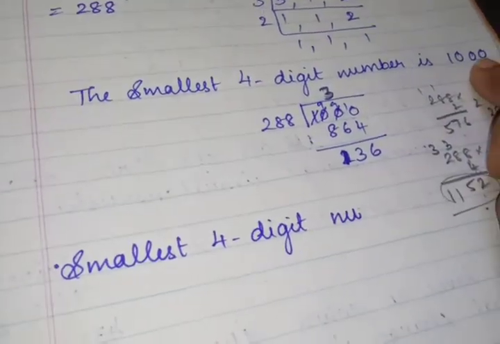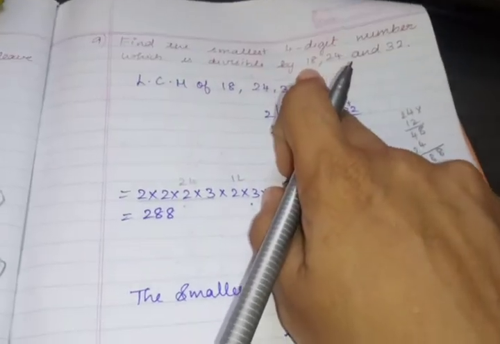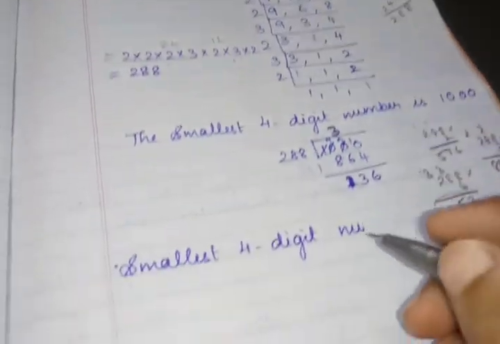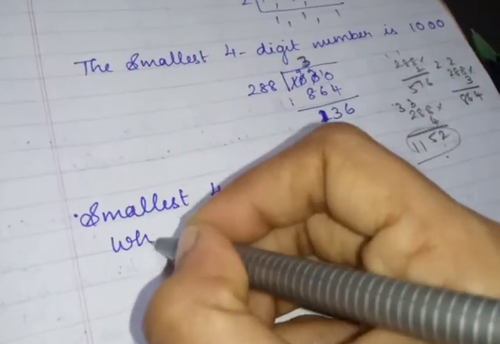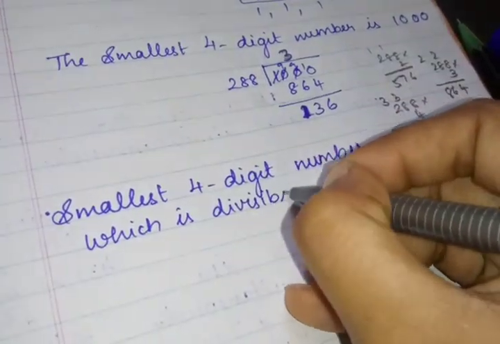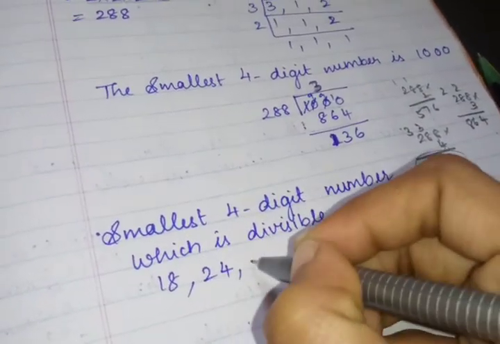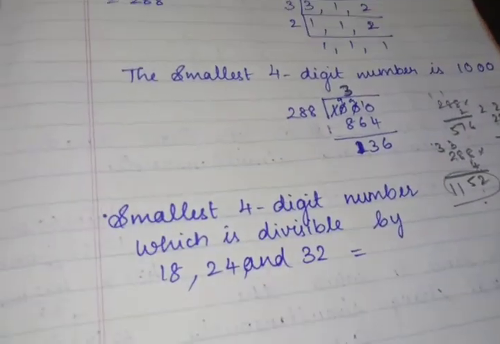Now we are going to find the smallest 4-digit number. Actually, 1000 is the smallest 4-digit number we know, but we want the smallest 4-digit number which is exactly divisible by 18, 24 and 32. How will you find it?